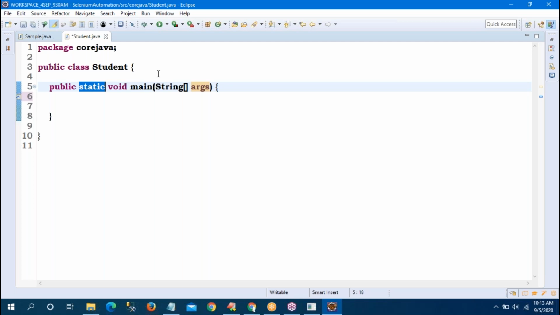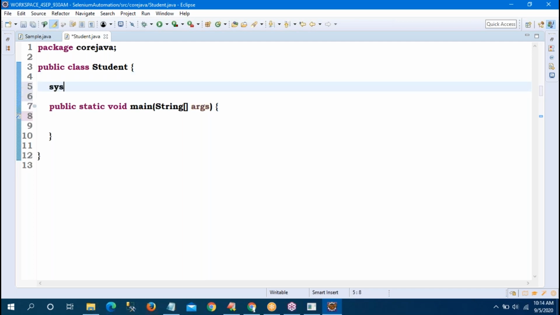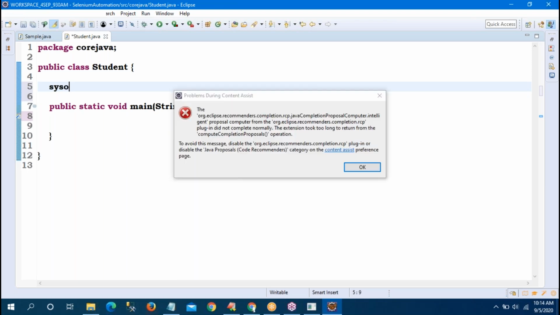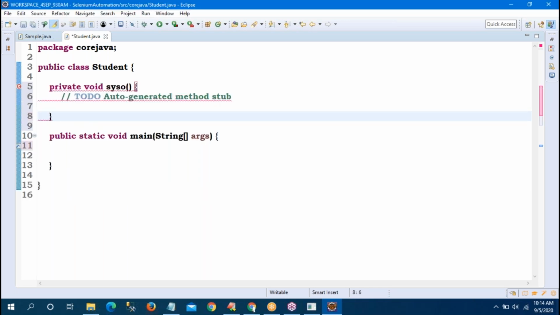Suppose, sir, if I am writing some code within the class, is it considered? Is it executed by the JVM? Suppose I write System.out.println and some code here. Yes, the code can't be compiled. Java will run only in the main method. That's why main is important. Okay, now observe.